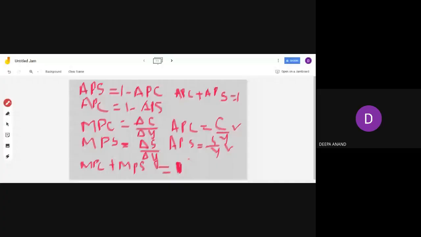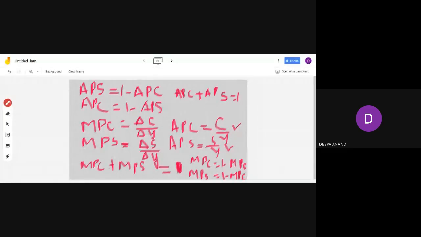So what can you write? MPC is equal to 1 minus MPS. Write in this order itself: MPC is equal to 1 minus MPS and MPS is equal to 1 minus MPC. Very easy to remember all these things if you know the concept. Why is this so?